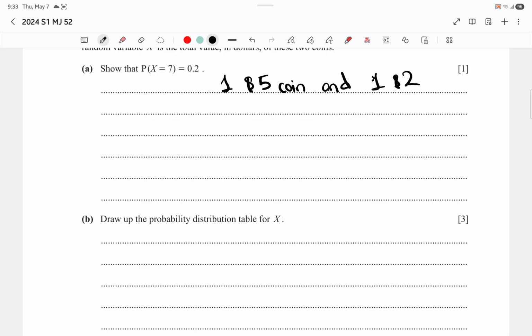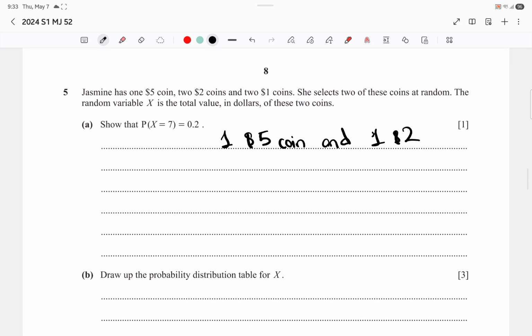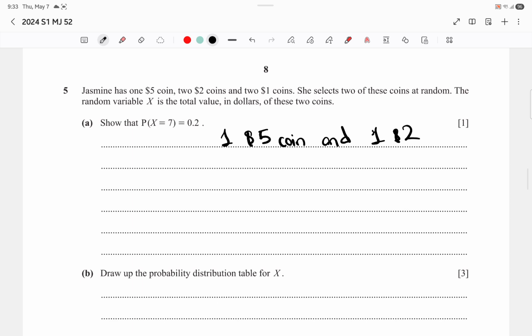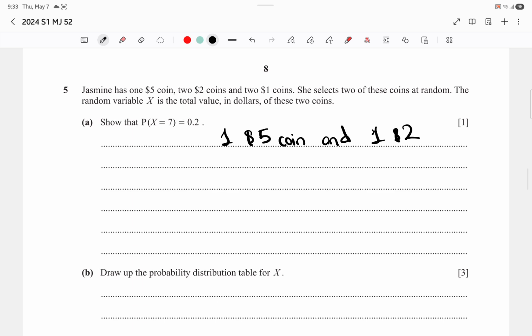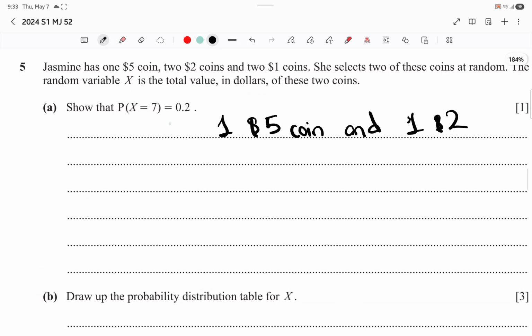Okay, so what's the probability of this? $5 coin, $2 coins, $1 coins, where x is this? Okay, so how can we prove that the probability is 0.2? We can use combination here actually.